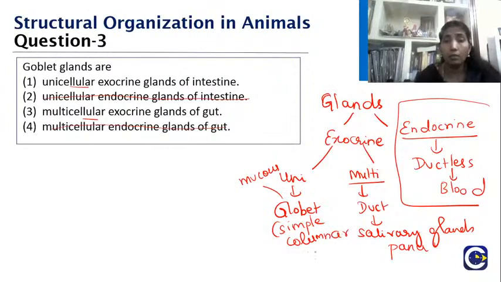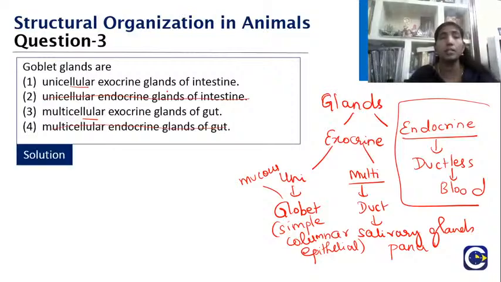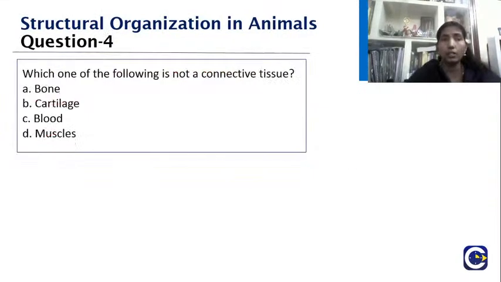So simple columnar epithelial cells. So this is what I wanted you all to know. So what should be your answer? Excellent. I have seen Akshaya, Shreya, Rohan, Jivita, everybody bombarding with the answers. Yes, it's right. It is the unicellular exocrine glands of the intestine. So this is how you are going to segregate and make your answers. Okay, children, we will move to the next question.